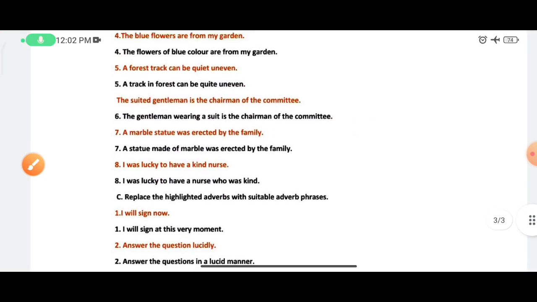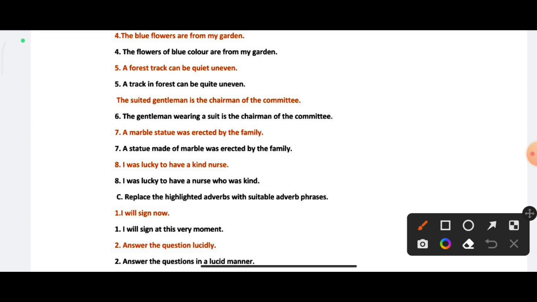Now next, question number 8: I was lucky to have a kind nurse. Its answer will be: I was lucky to have a nurse who was kind. It is the correct option of the sentence. Clear? I hope you all understand.